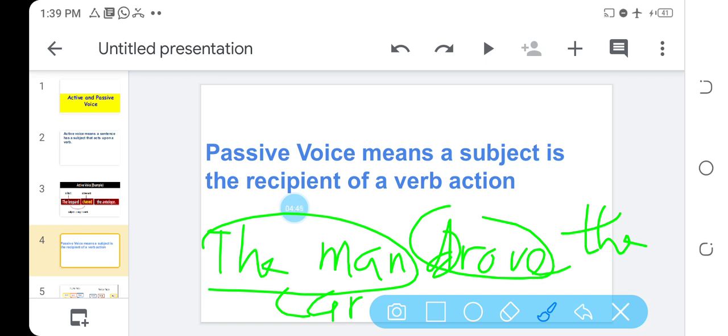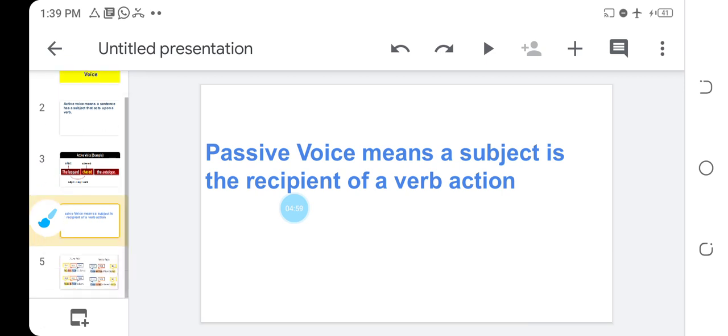Because what did the man drive? What did he take away? What did he drive? Where did he perform the action? The car. He performed the action on the car. Let's look at these examples which are more explicit.